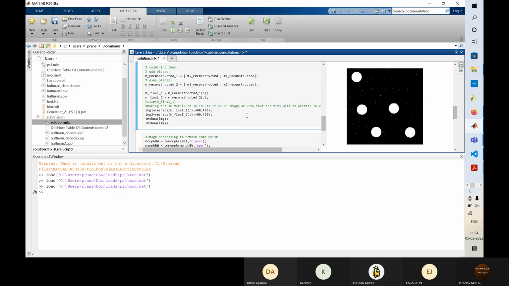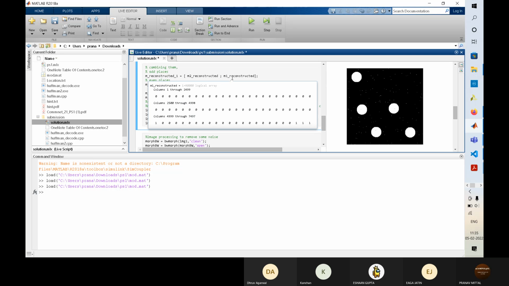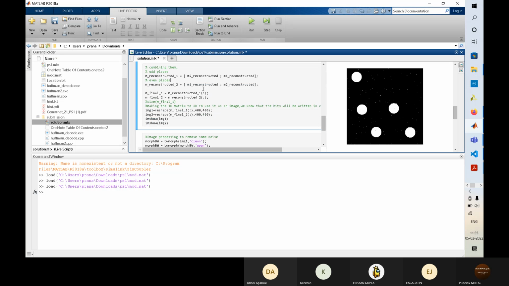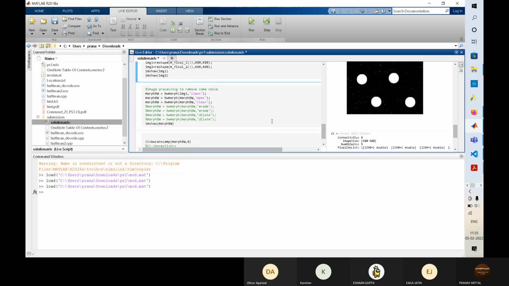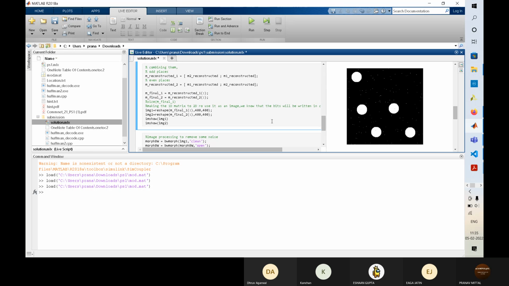After we get M2 reconstructed and M1 reconstructed, we have to combine those two to get the images. So this is how we combine them both.